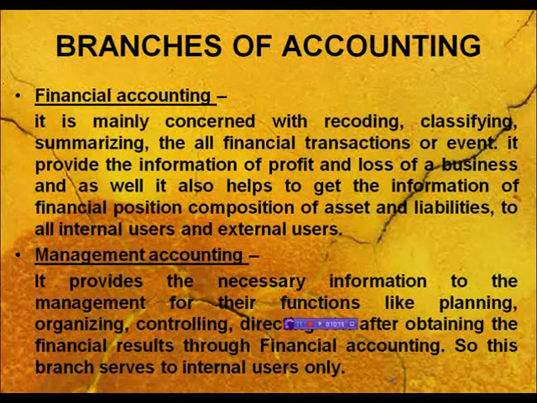It tells you the information about profit or loss, and the picture of your balance sheet, which carries assets and liabilities. This information is available to all kinds of users, whether internal or external. But the second branch, management accounting, provides information only to internal users like promoters, management or administrators.